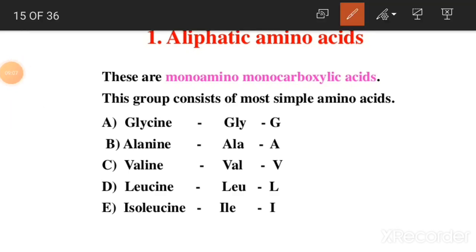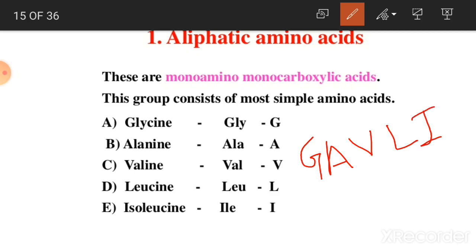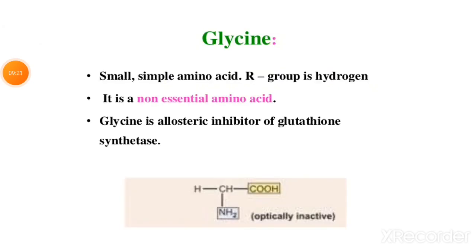It can be remembered by using the word GAVLI, means Gavali. It can be remembered by using this word. First amino acid of aliphatic, that is simple amino acids, is glycine. It is a small simple amino acid which contains R group as hydrogen. It is a non-essential amino acid.